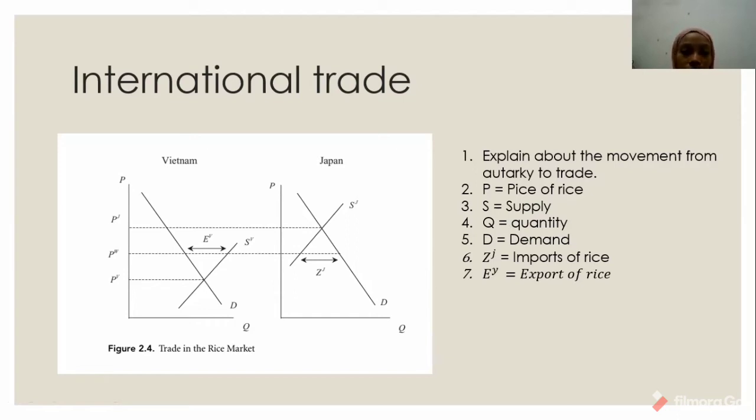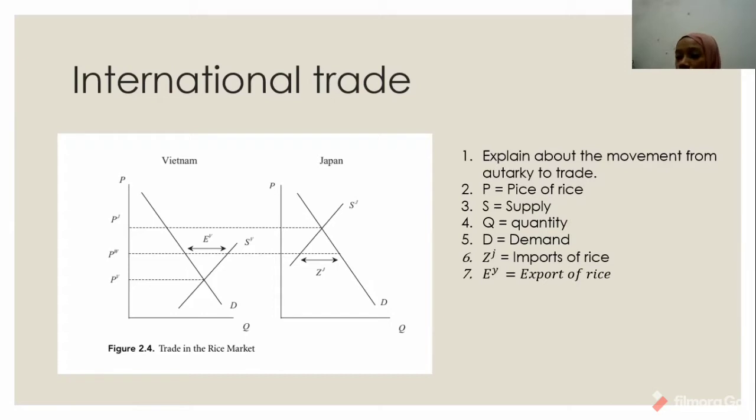EX means export of rice. Vietnam experienced an increase in the price of rice to the world level, from PV to PW. Quantity supplied will increase, whereas quantity demanded will decrease. The amount by which quantity supplied exceeds quantity demanded in Vietnam at PW constitutes its export of rice.